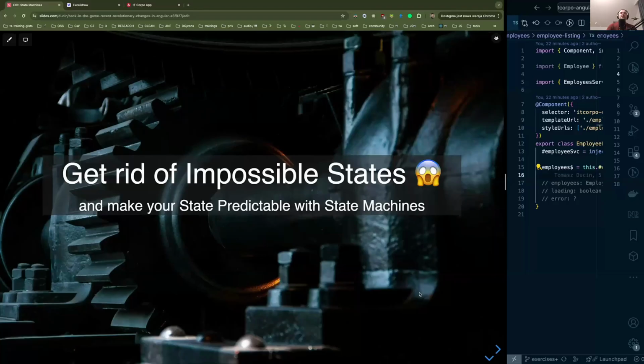Yes. Welcome, everyone. So the title is Get Rid of Impossible States and Make Your State Predictable with State Machines. The motivation behind this talk is that what I want to introduce to you, or maybe remind you that you already know about, is a very simple pattern that is very underrated.